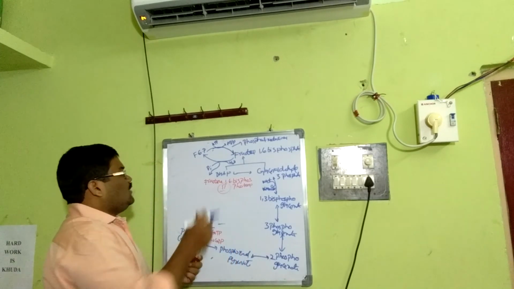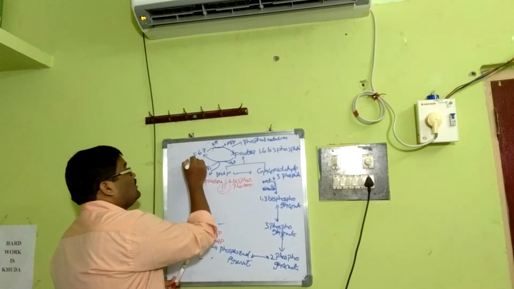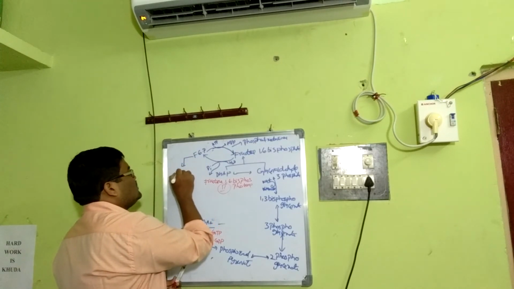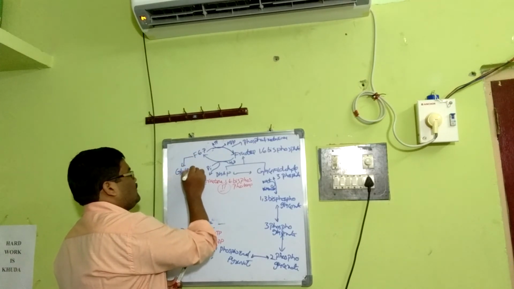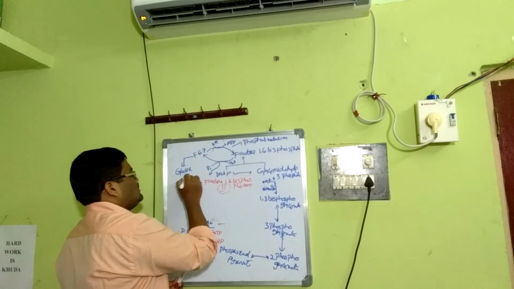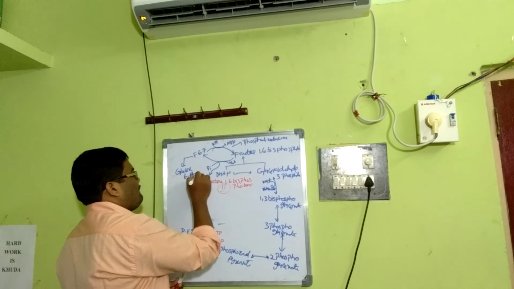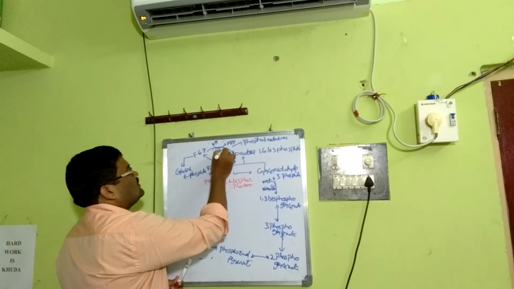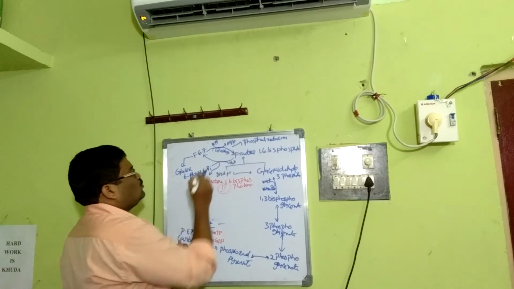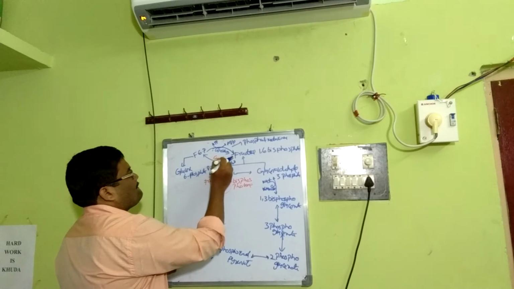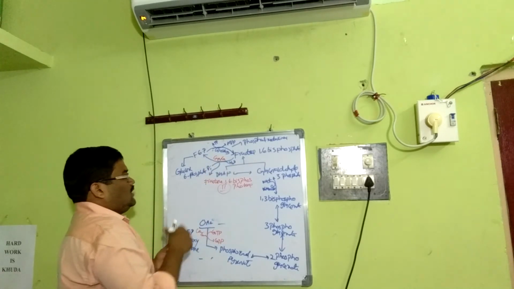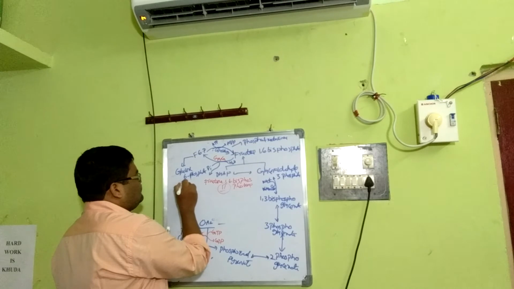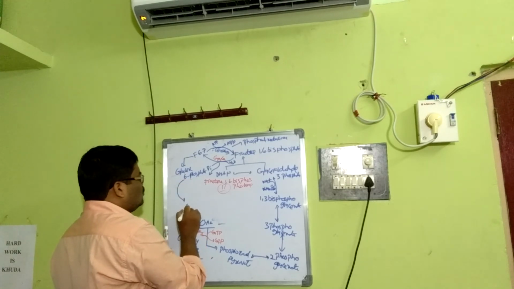Then we got fructose 6-phosphate, then it becomes glucose 6-phosphate. This is glycolysis and this is gluconeogenesis. Then glucose 6-phosphate becomes glucose.